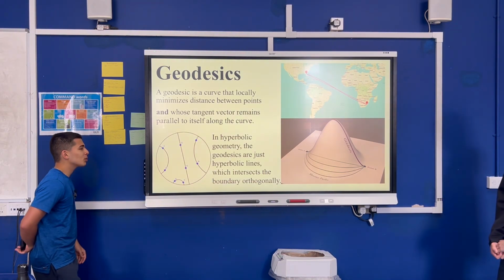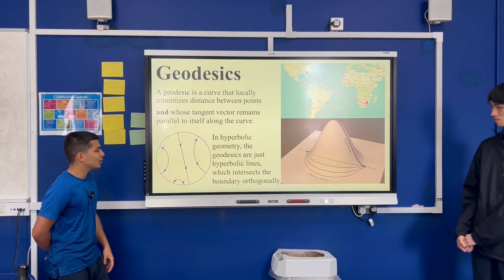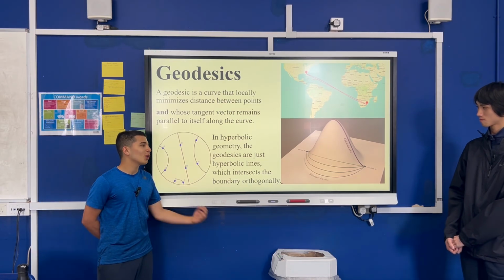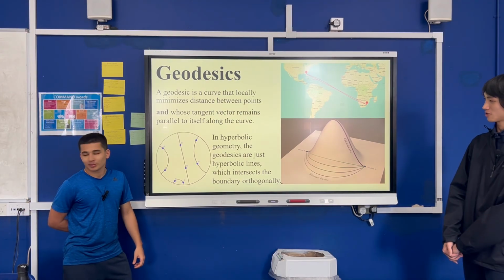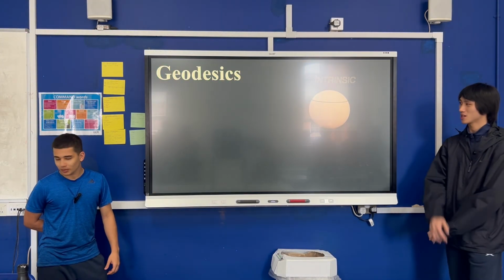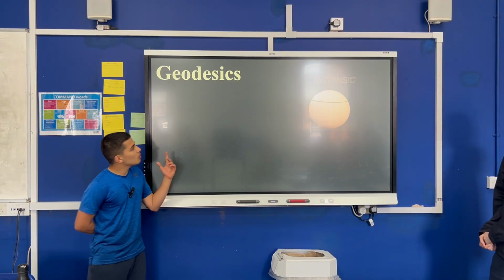Again, in hyperbolic geometry, they're just hyperbolic lines which intersect the boundary orthogonally. And this is going to come after we talk about hyperbolic geometry. So remember that, we're going to come back. So, a bit more on this.